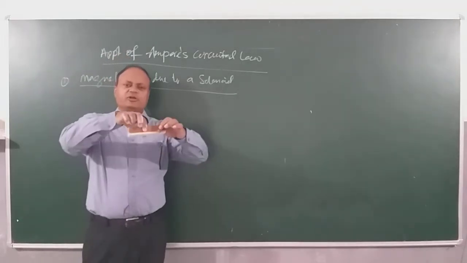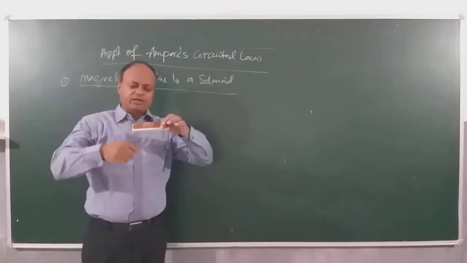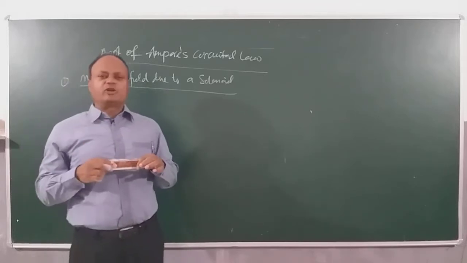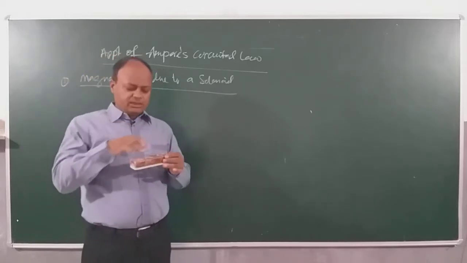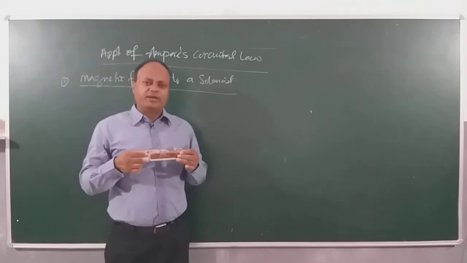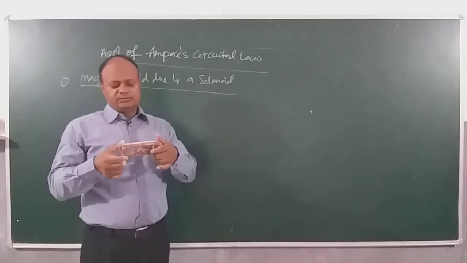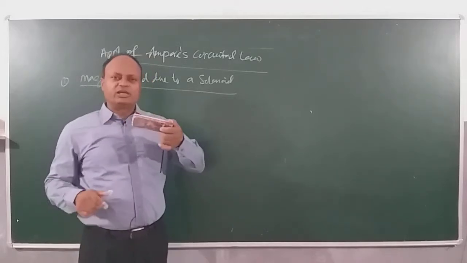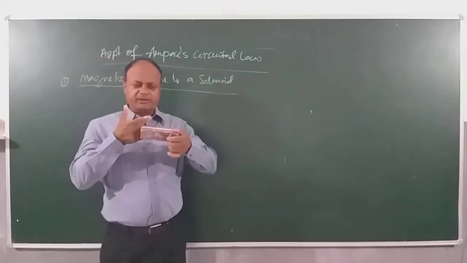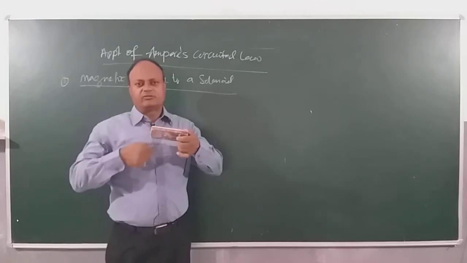Suppose I consider this to be a long frame, right, and then I wind wires on this, it becomes a solenoid, right. Remember, in case of a solenoid, the frame will be circular and the length will be very large compared to the diameter of the frame. Now when I consider, for example, this to be a solenoid, then there can be two directions of the current. Either the current will be entering from here and coming out from here, or the other way around, right.